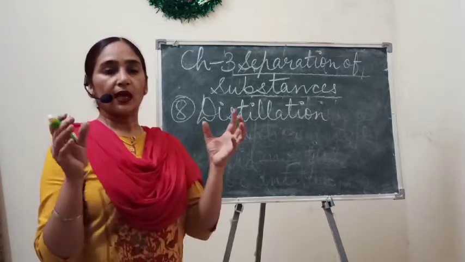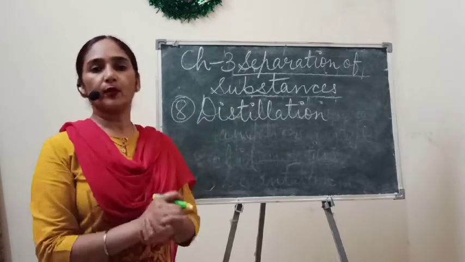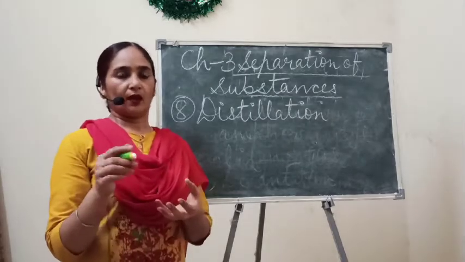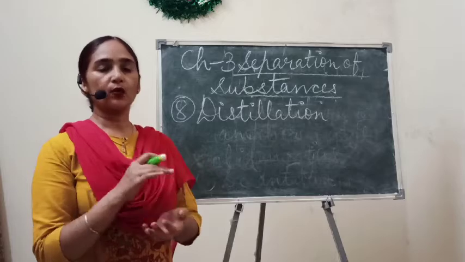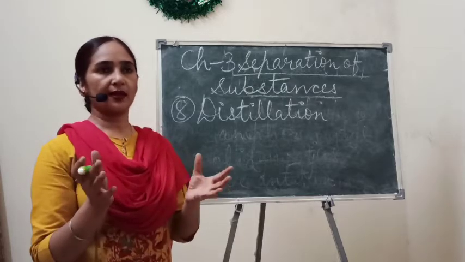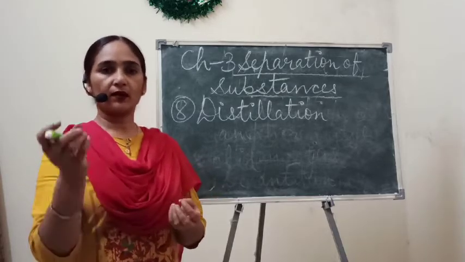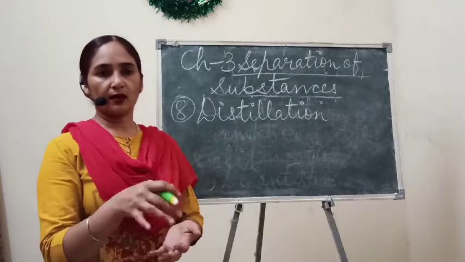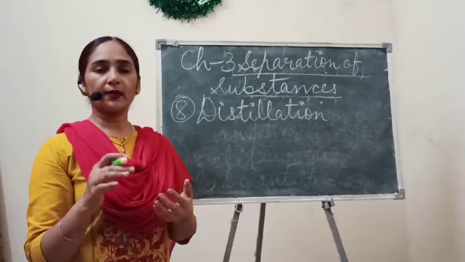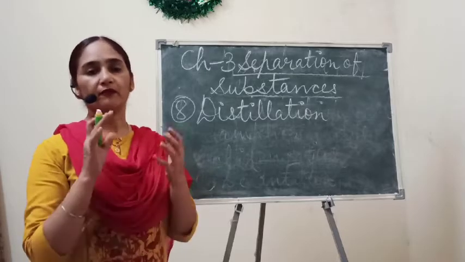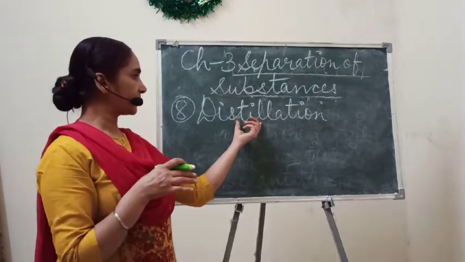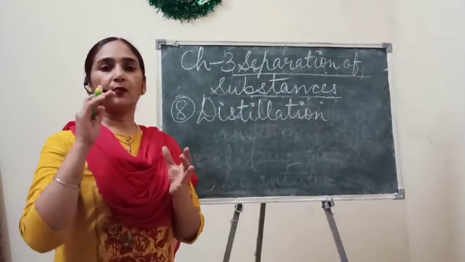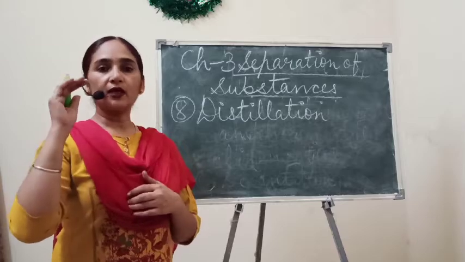Means other similar kinds of liquids. Suppose in water some other liquid is mixed, just like some ink or some drops of milk fall in our water, then water can be easily separated with the help of this distillation method. In this method, any liquid can be boiled at a certain temperature.